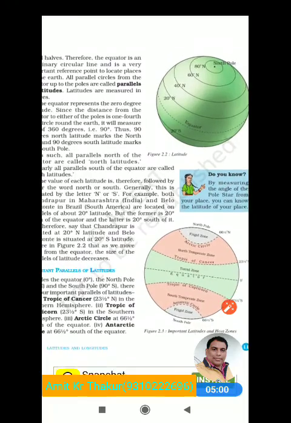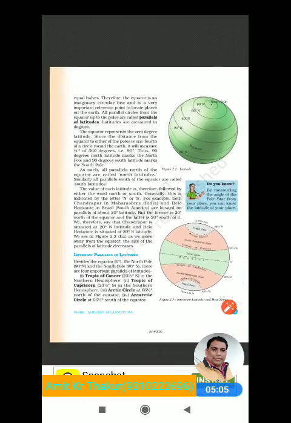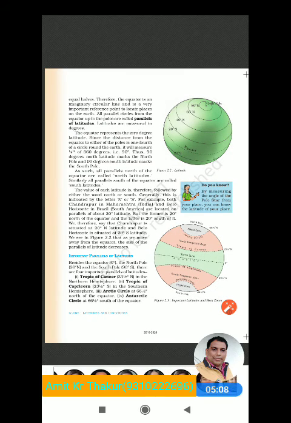In this way we can understand our globe. All these things are parallel lines, parallel circles to the equator, and they are called latitudes. All these latitudes and the equator are measured in degrees, as we have seen in this image.